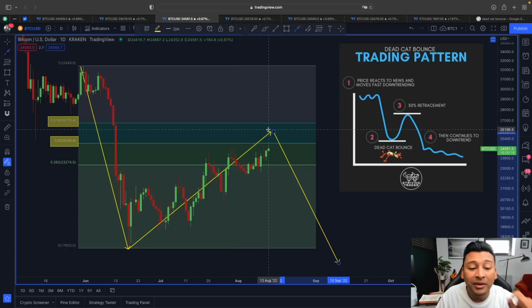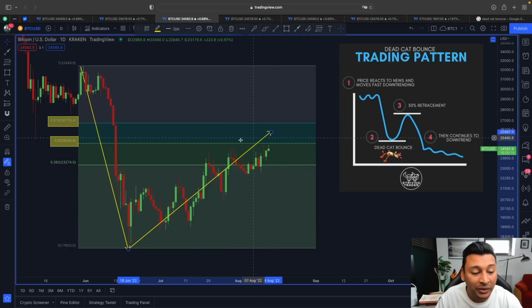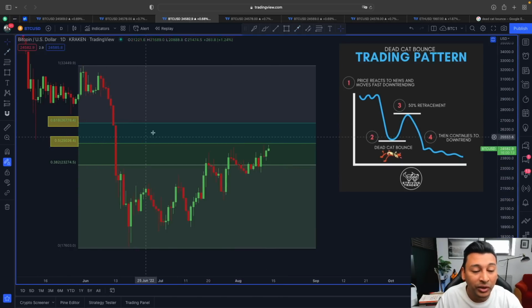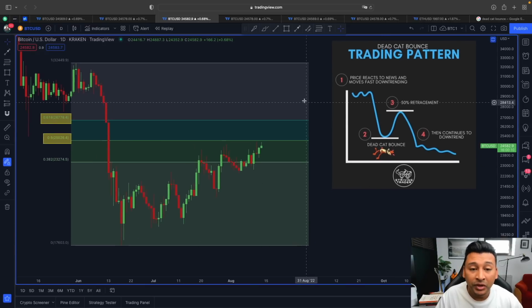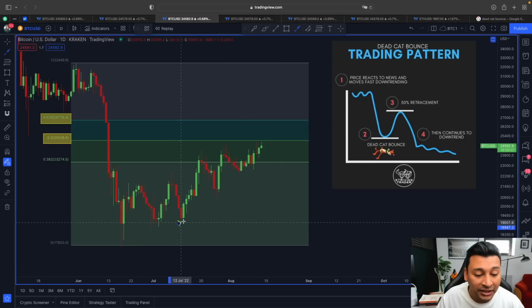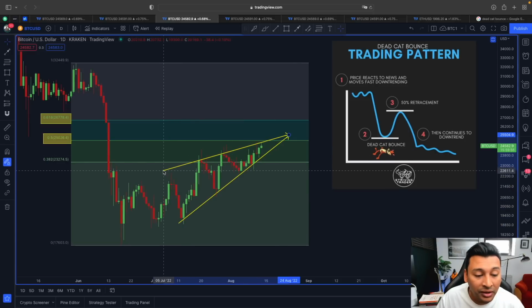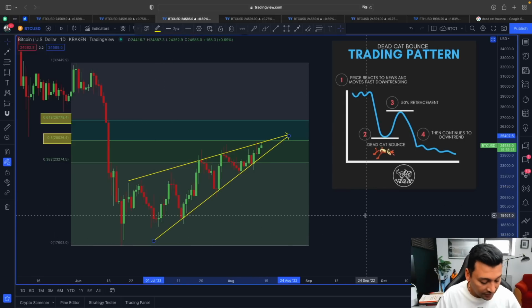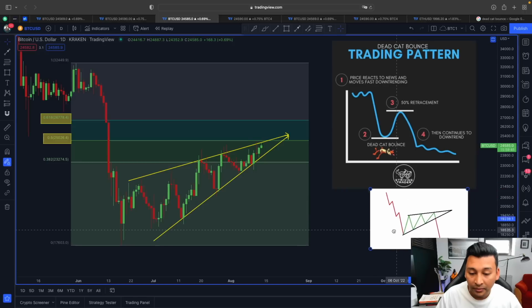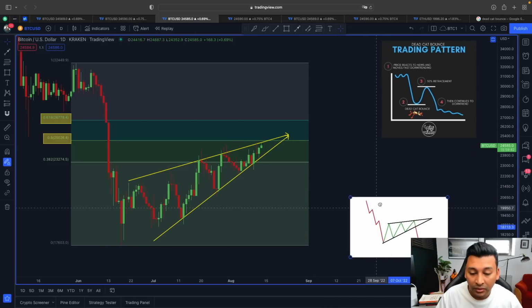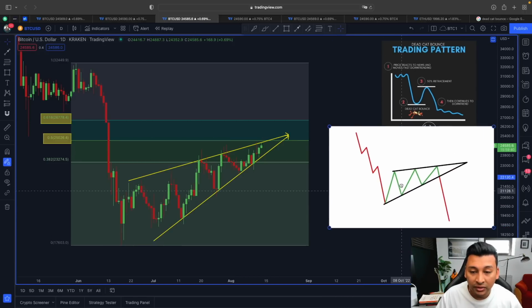So we have to be very, very careful, and we also want the price to flip this resistance around 0.5 to 0.618 into support. Besides this dead cat bounce type of scenario, we can even look at this in another way. The price of Bitcoin right now is getting resistance around this rising wedge, and we know a rising wedge is considered a bearish scenario. If you look at this example here, you can see, guys, a rising wedge looks like this.